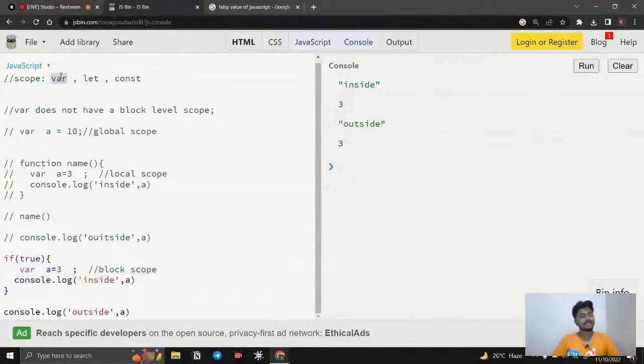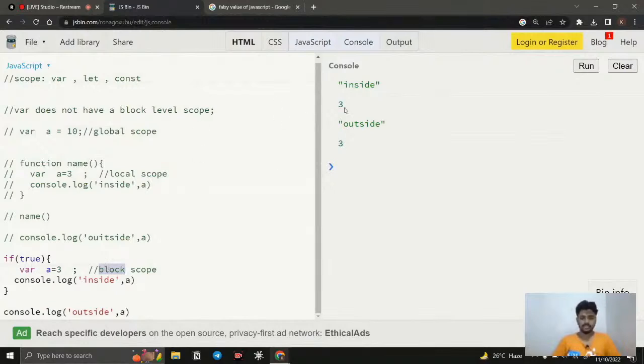Not only this, there is another problem also, and that we will see in the concept of hoisting. Var makes that concept of hoisting a little bit problematic. Okay, so this is the main difference when it comes to scope. Var has global scope, var has local scope, but it does not have block level scope. So if you create a variable inside the block level by using the var keyword, we can access that variable inside also and outside also, and that serves no purpose.